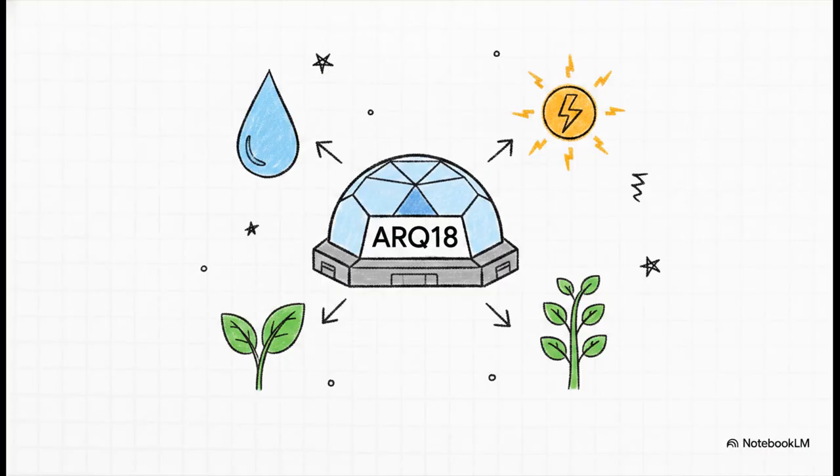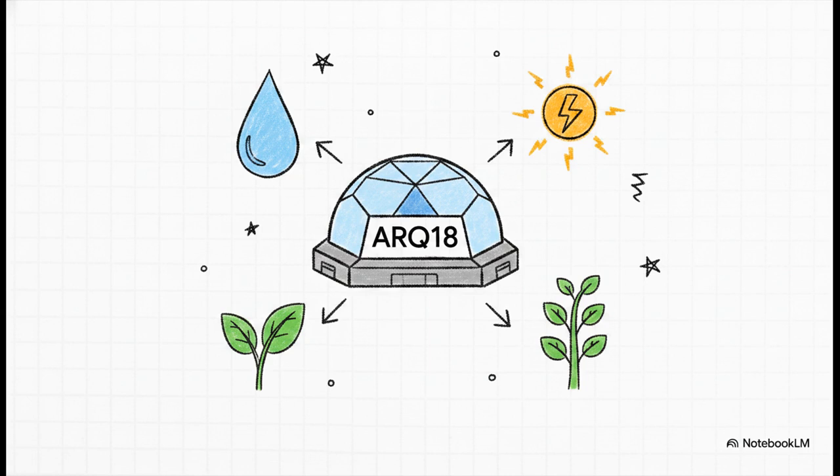So what is the final output of this system reboot? It's a concrete transition into a resource-based economy, or RBE. The sources describe this as a parallel efficiency core. It utilizes physical tools like Arquit 18. These are self-sustaining modular habitats that can literally pull clean water right out of the atmosphere and generate their own energy. And it pairs that with syntropic agriculture, which mimics natural forest ecosystems to grow food abundantly without depleting the